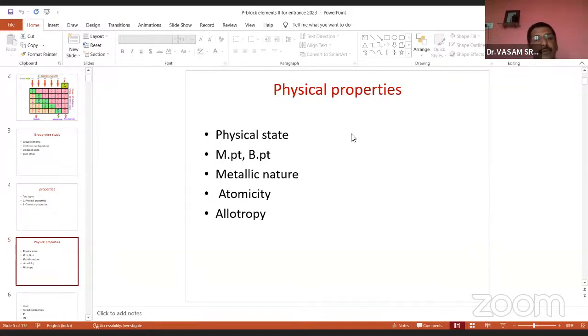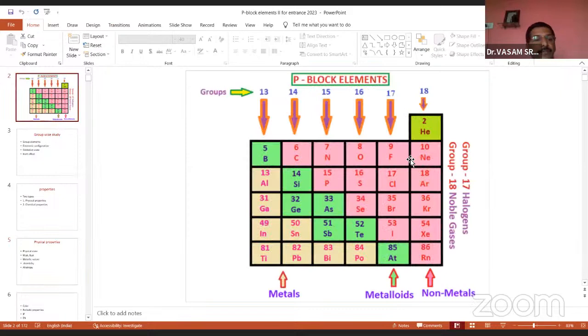For example, noble gases are all gases. Take the halogens: fluorine and chlorine are gases, bromine is a liquid, and iodine is a solid. The physical state changes from top to bottom, from gas to liquid, liquid to solid. You come to noble gases, all of them are gases, right? So these are the physical states.